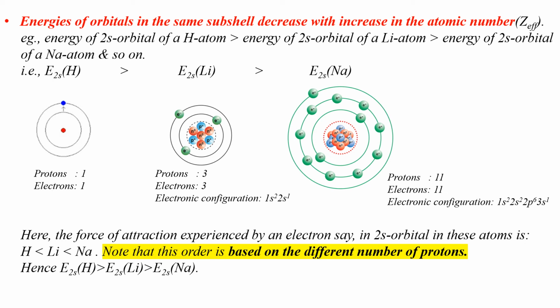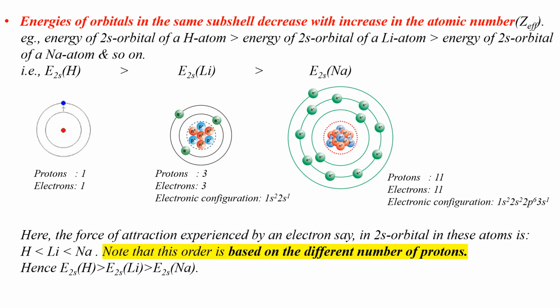Now, the electron in the 2s orbital of sodium experiences much more attraction from the nucleus since there are 11 positively charged protons attracting the electrons in 2s orbitals now. So, the energy of the 2s orbital of sodium is much lesser than the energies of the 2s orbitals of lithium and hydrogen. So, this is the reason for the energy of 2s orbital of hydrogen atom being greater than the energy of 2s orbitals of lithium and sodium atoms.